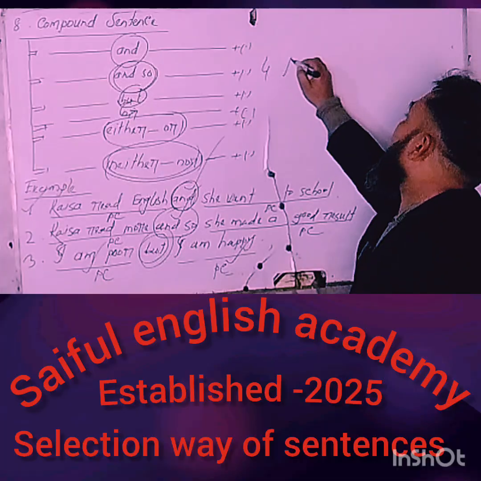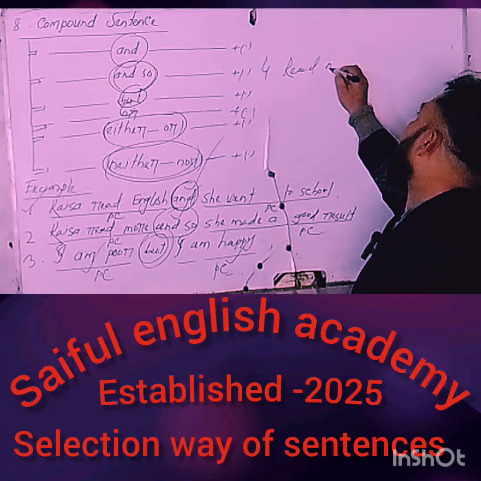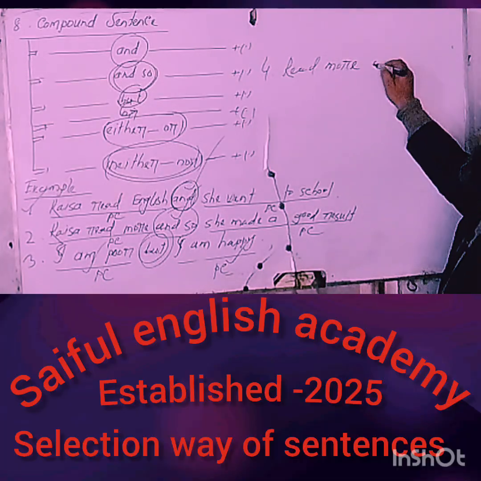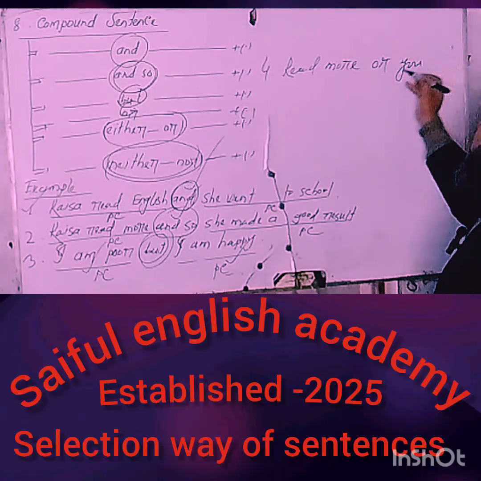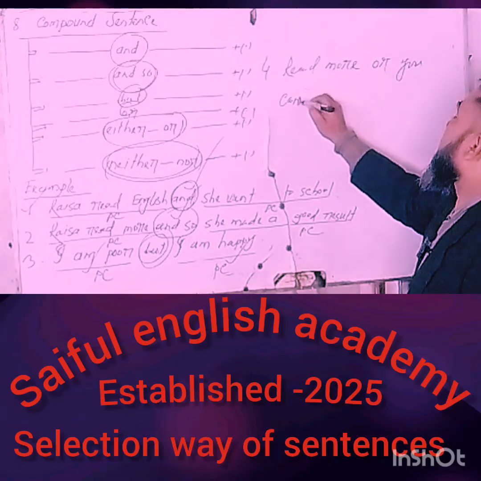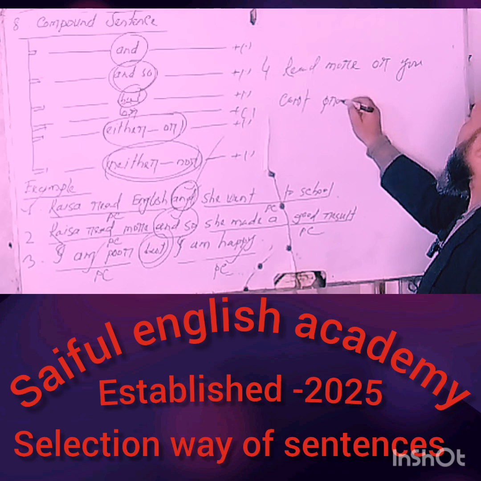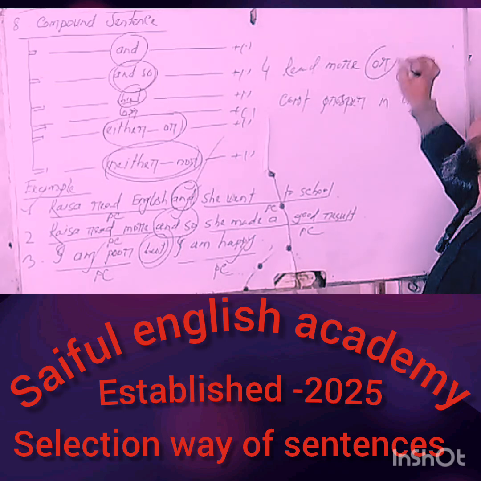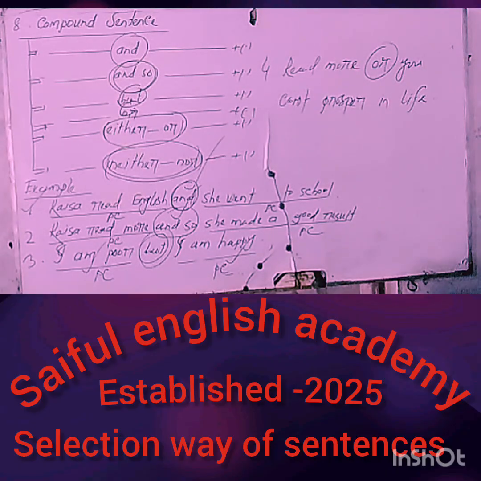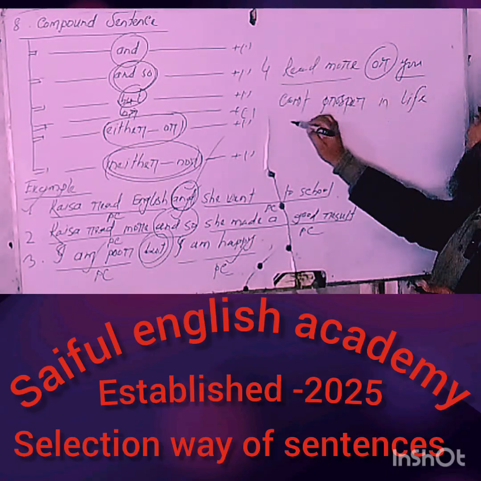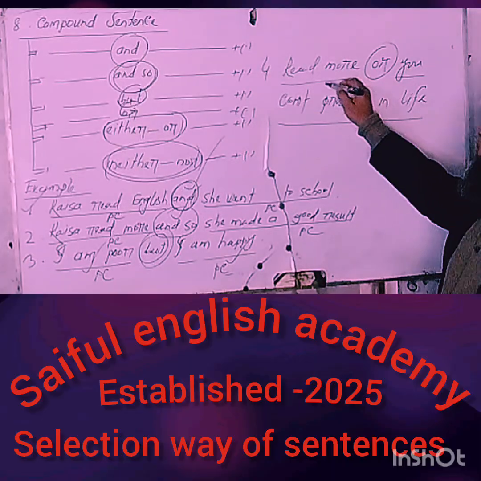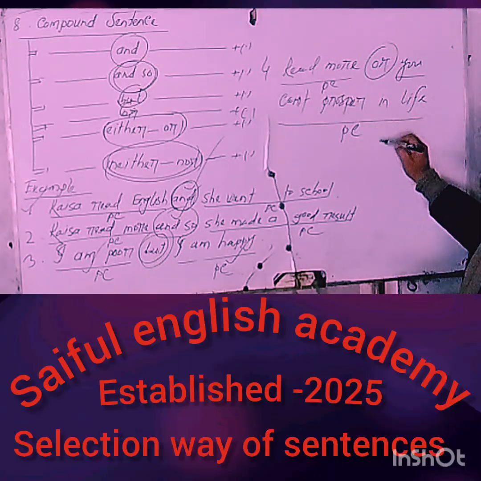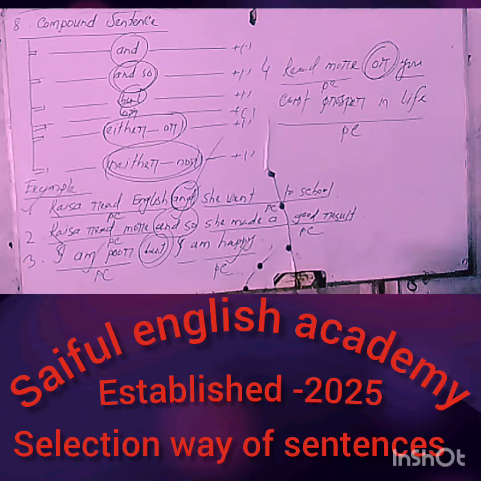Next example. My dear learners, read more or you can't prosper in life. Okay, my dear learners, this sentence has two parts. One part, read more, that means you will read more, and another part, you can't prosper in life. Both parts are principal clauses mixed with the coordinate conjunction "or". I hope you have understood clearly.